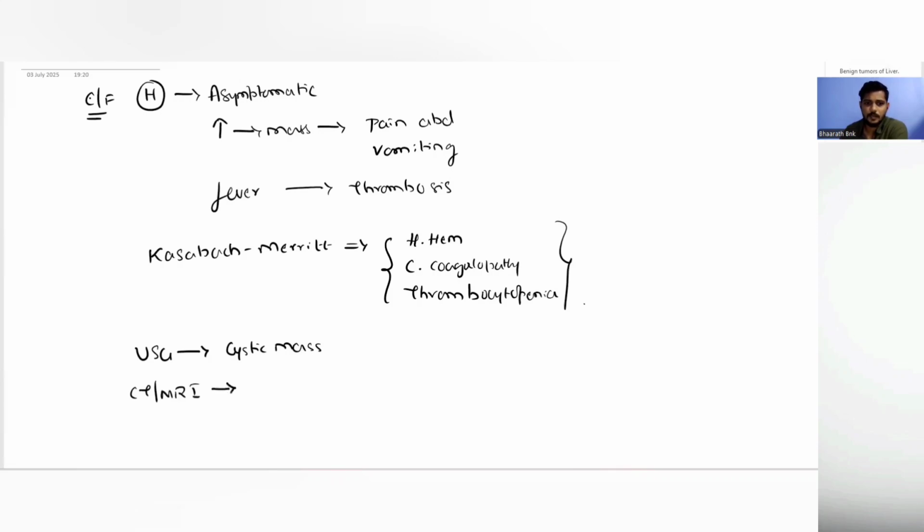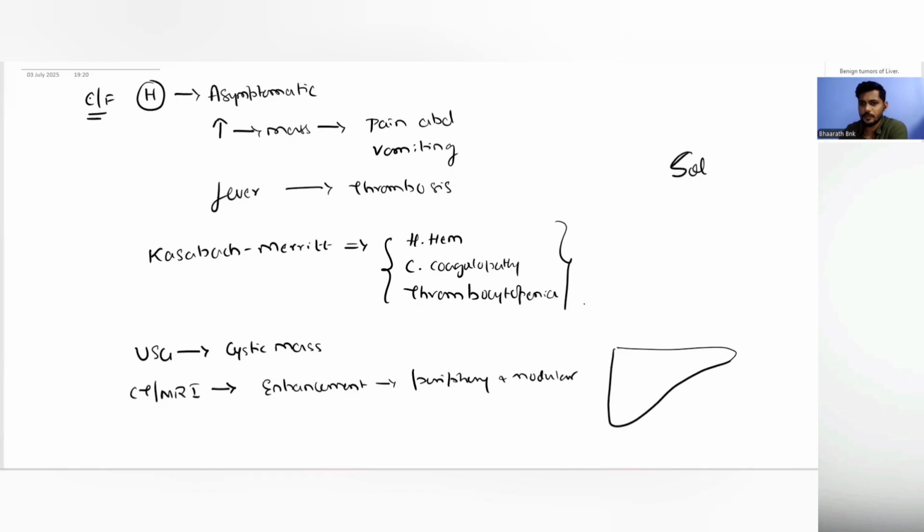So you take CT and MRI, there will be enhancement of these lesions, which is at the periphery and it is nodular. So in the liver, these hemangiomas are usually solitary, but sometimes they can be multicentric and multiple. And these have equal distribution in the right liver and the left liver.